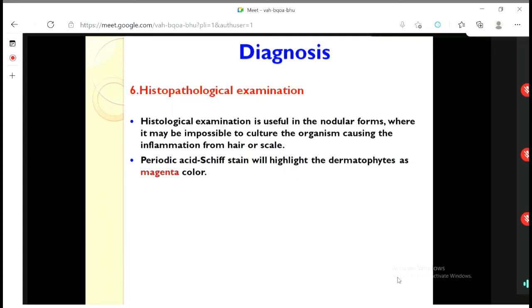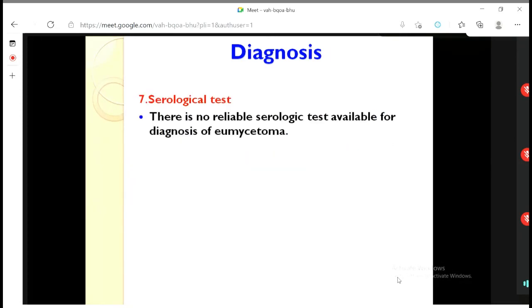Histopathological examination also people try when they get the tissue sections, and they stain and try to find out the presence of the hyphae. Lastly, the serological test, but it is not very reliable because most of the fungi do not develop a good level of immunity. Means it generally does not develop very good antibody titers in the body. So serological test sometimes is possible, but in most cases, it is not a very common and reliable test.